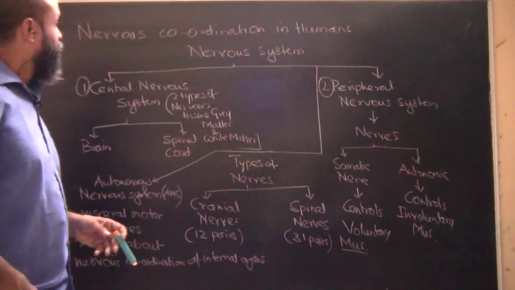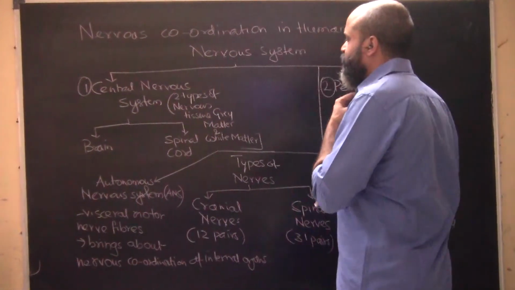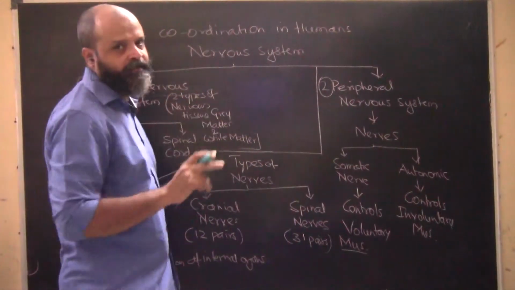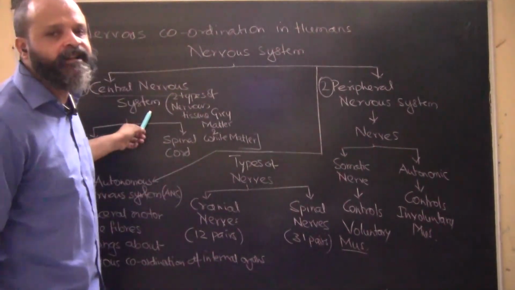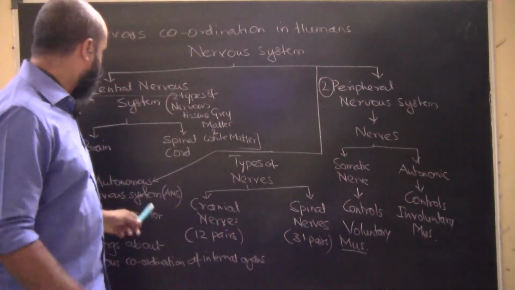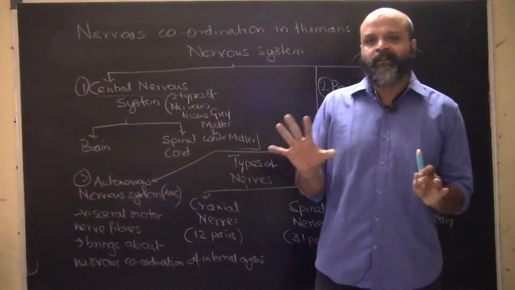Okay, so in nervous coordination in humans, or rather the nervous system, what are the divisions we have? There are three divisions to the nervous system in human beings. There is the central nervous system, the peripheral nervous system, and the autonomous nervous system. Now, the central nervous system.